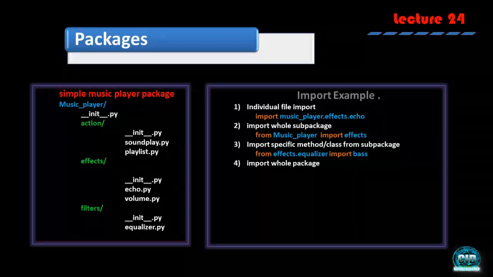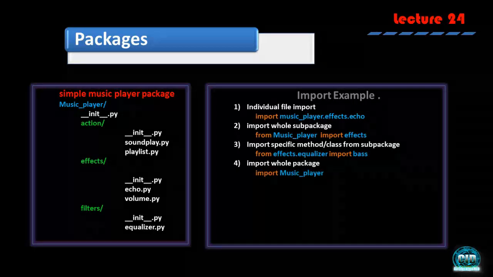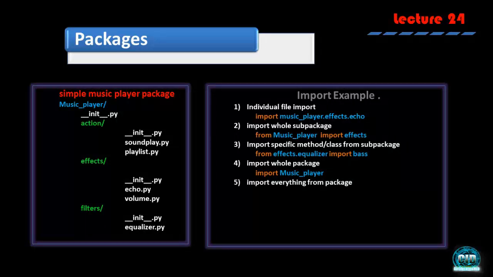How can we import the whole package? We can import like this. How can we import everything from a package? We'll use an asterisk. With the asterisk at the last, we understand that all the things from the package will be imported.